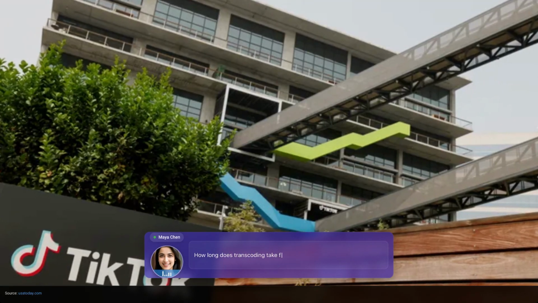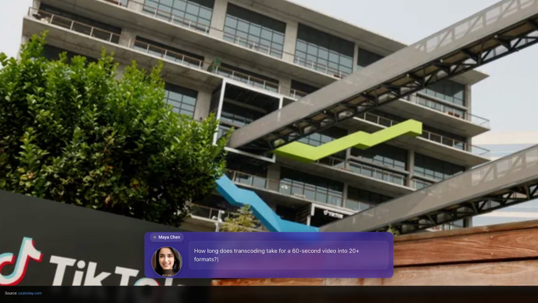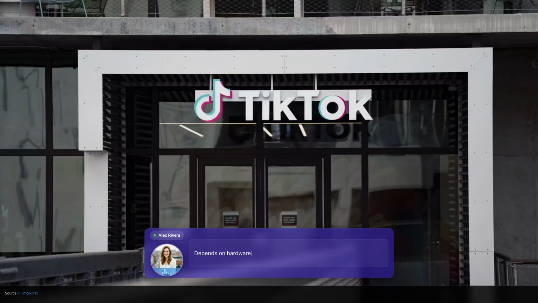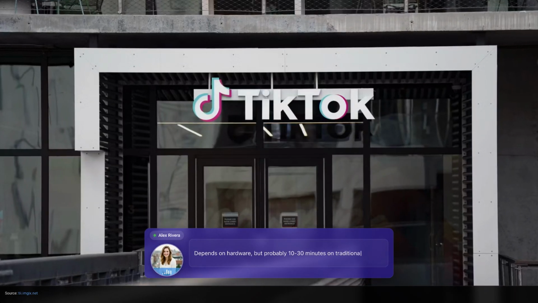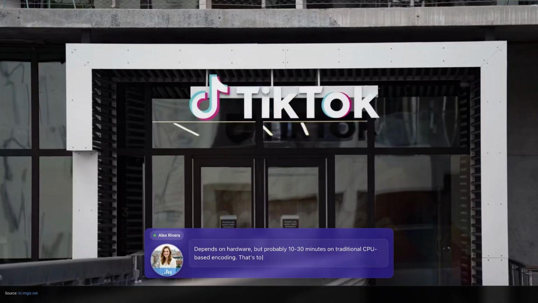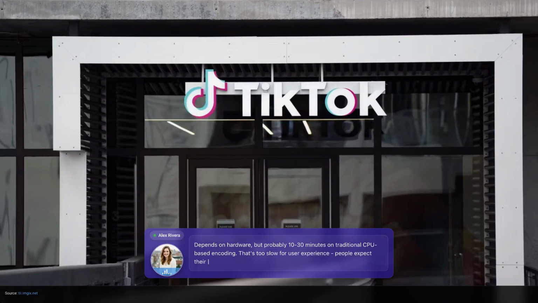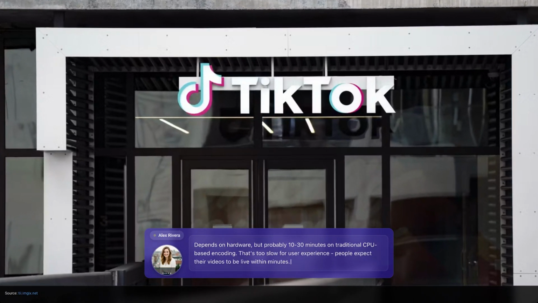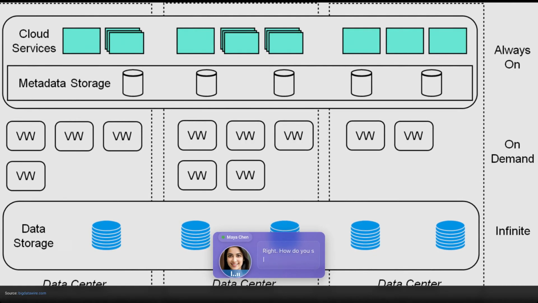How long does transcoding take for a 60-second video into 20-plus formats? Depends on hardware, but probably 10 to 30 minutes on traditional CPU-based encoding. That's too slow for user experience. People expect their videos to be live within minutes. Right, how do you speed it up?